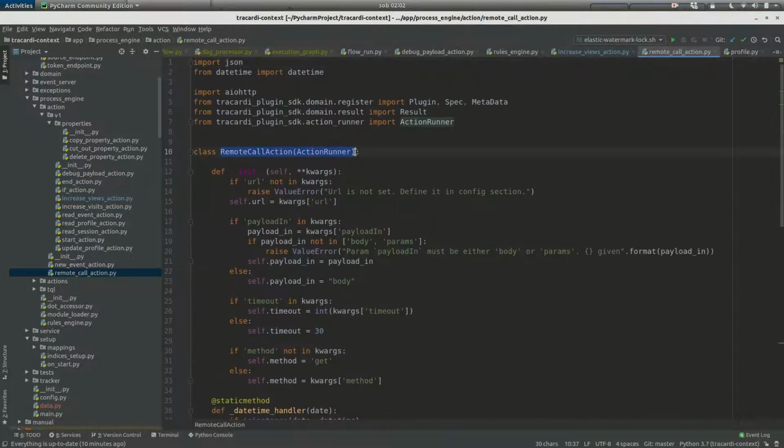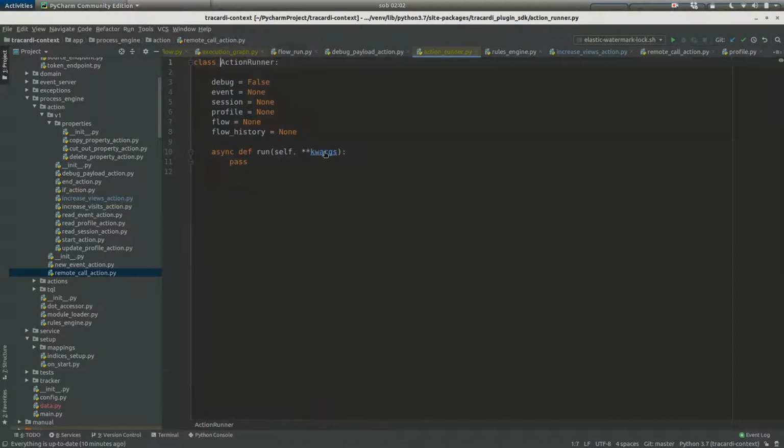It's a simple class that extends an action runner, and as I said, the action has some internal state. This is information if it's in debug mode. What's the event? What's the session? What is profile? And what is flow and flow history? Session and event are read-only, and profile we can change.